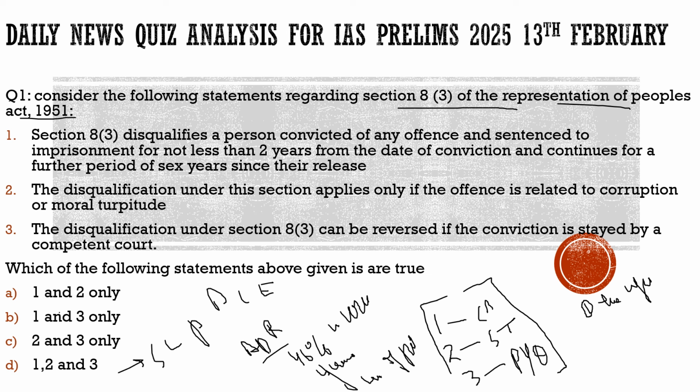The second thing he points out is that this criminalization of politics will lead to a nexus of money and muscle power. So what will it lead to? It will lead to black money in the market. Money would be used, and people would be forced to vote in somebody's favor. So definitely it would have a negative impact.